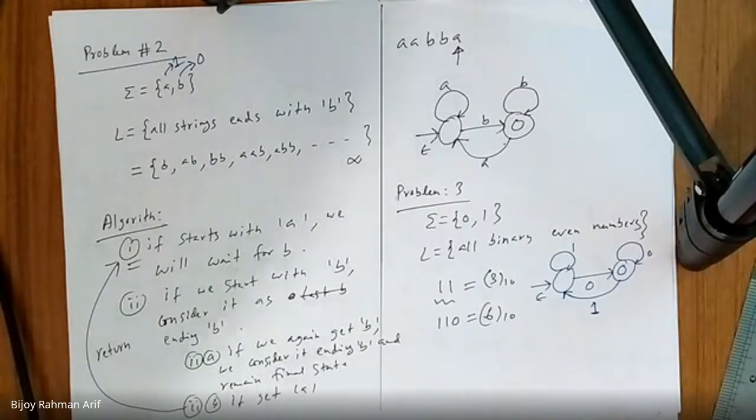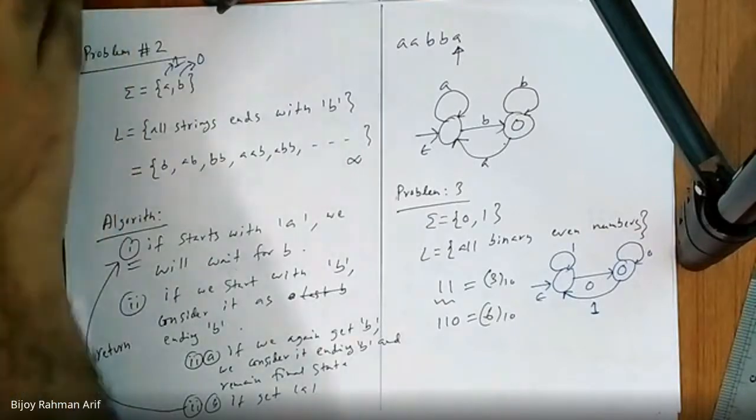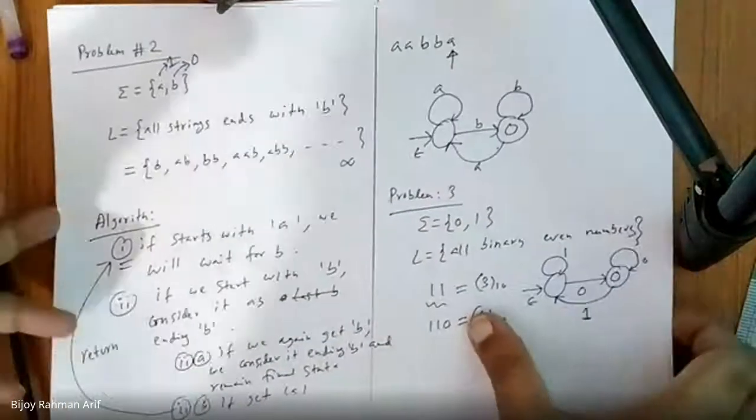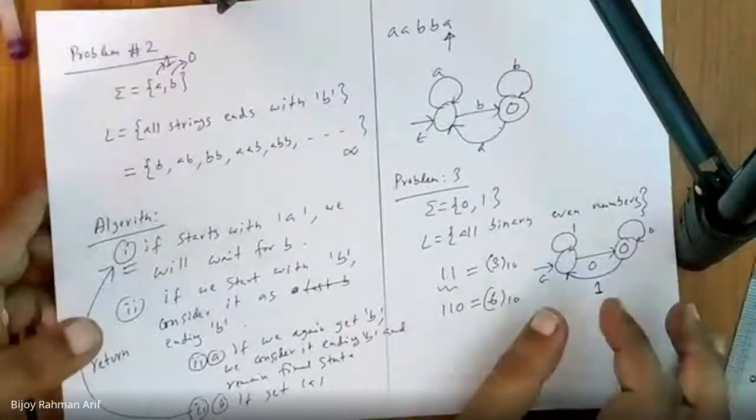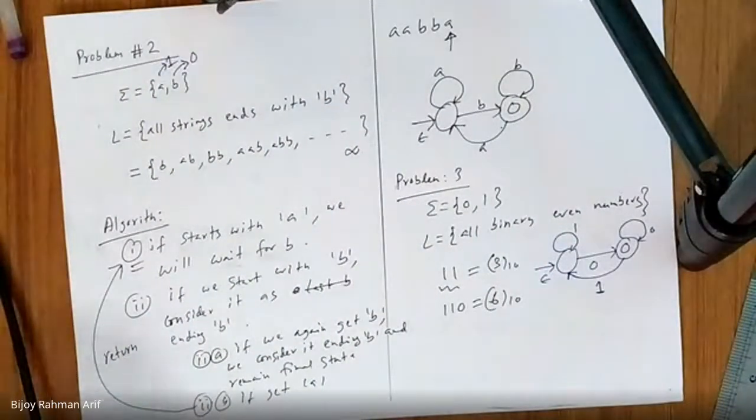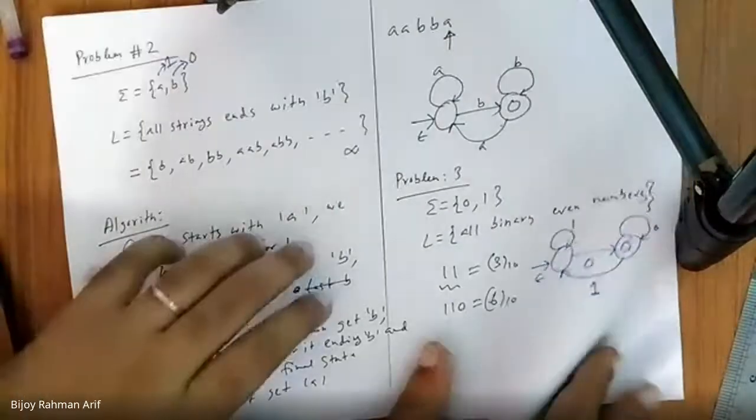Bhuya Sadman Wasif, how can you prove it? So let's try to prove that.